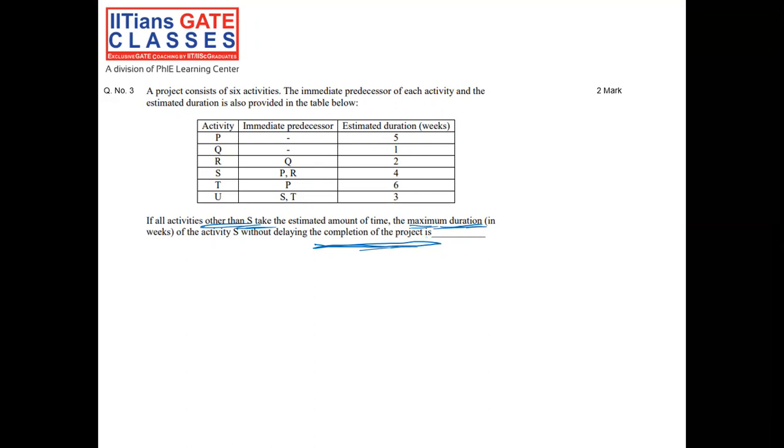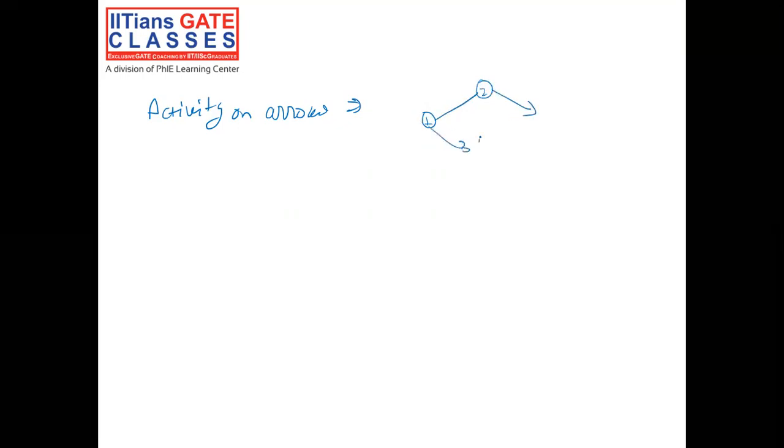So we will try to solve this particular question by drawing the network diagram as an activity on arrow type of diagram. That is something like this. So node 1, node 2, node 3, and finally node 4.